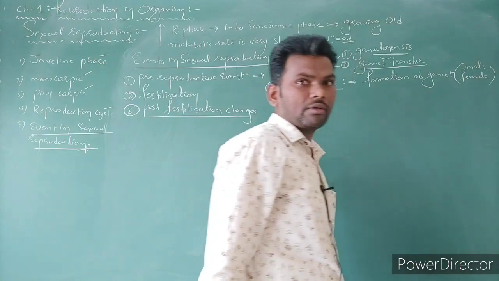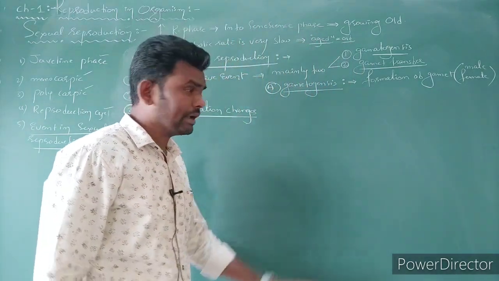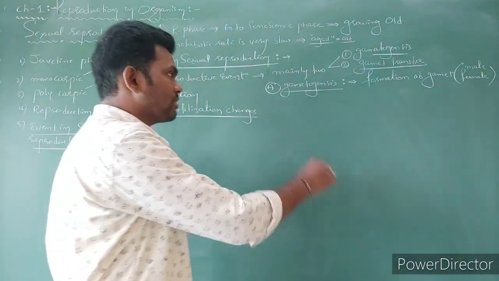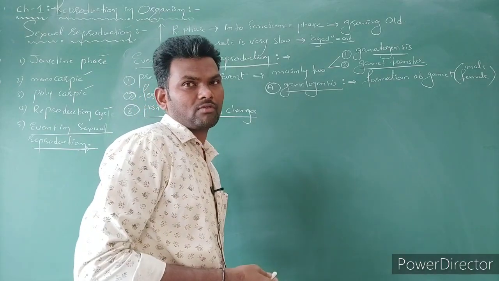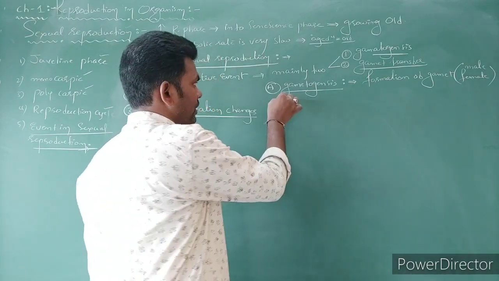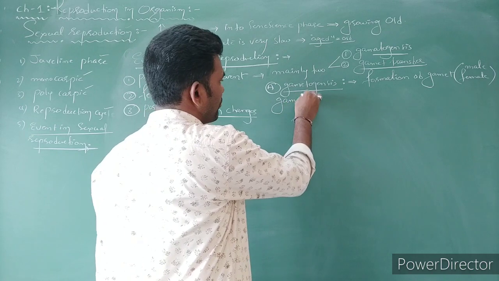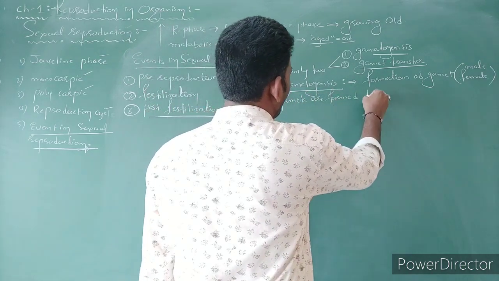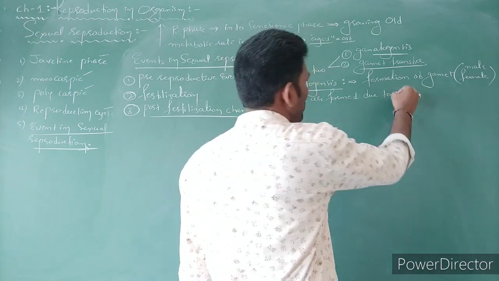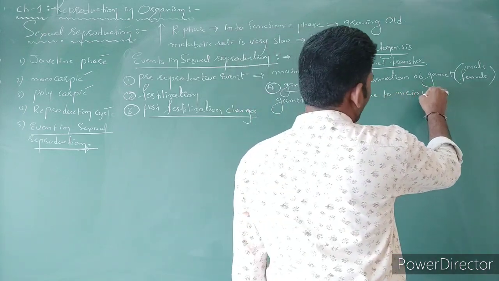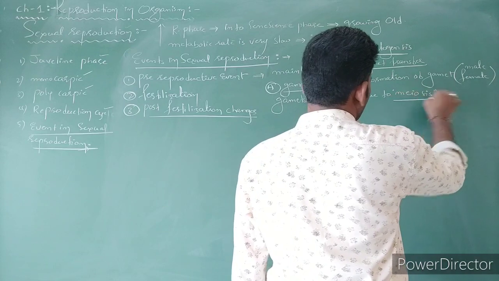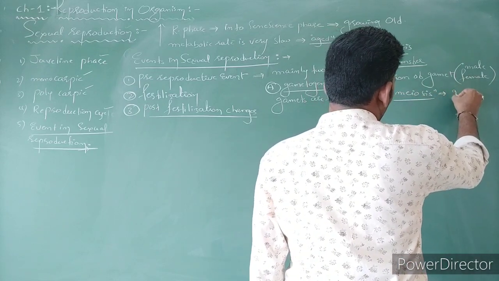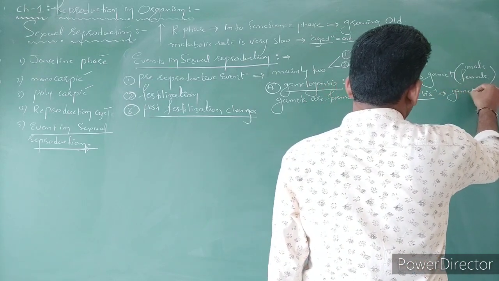That is called gametogenesis. And mostly the gametes are formed due to meiotic division. Right? So after meiotic division, the cells formed we can call gametes.